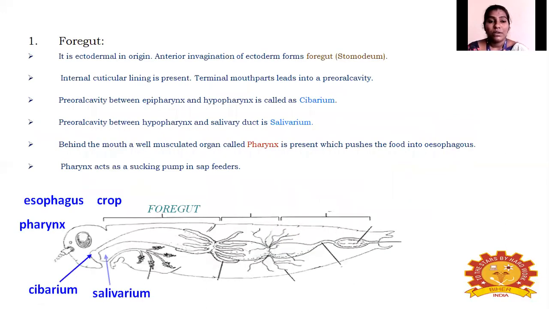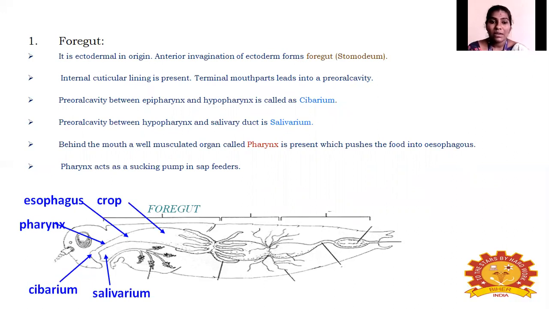So the first region, foregut. As I told, the foregut is ectodermal in origin, and it is an anterior invagination of the ectoderm. It is formed as this first region, the foregut. It also has another name, called stomodeum. The internal cuticular lining is present in the foregut, and as I told, in the hindgut also this cuticular lining is present, but in the midgut there is no cuticular lining. In the foregut the first part is the mouth.